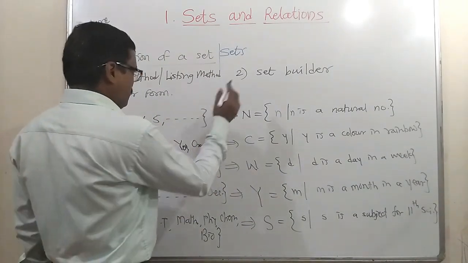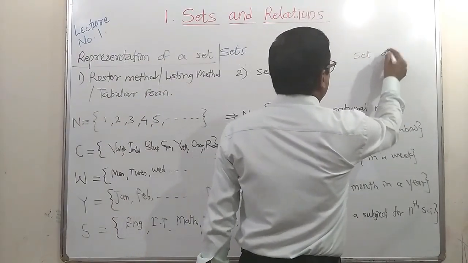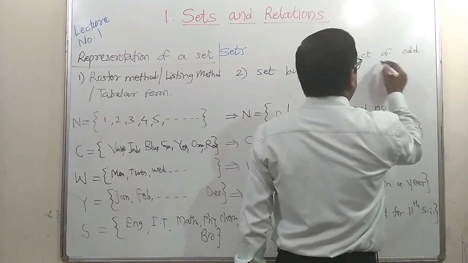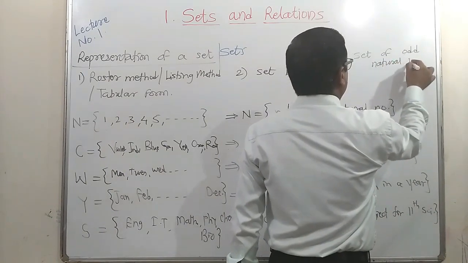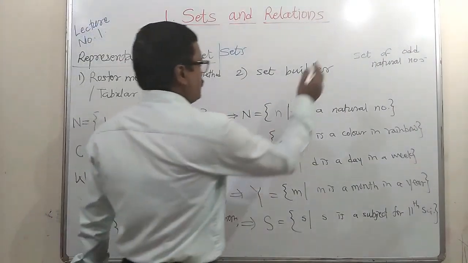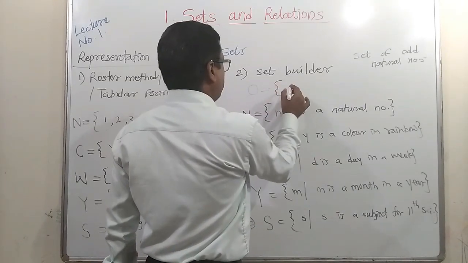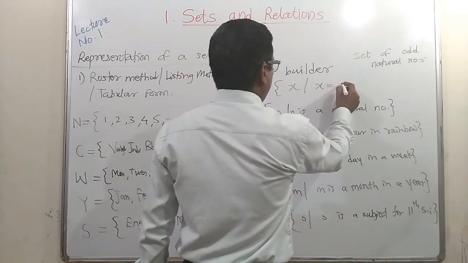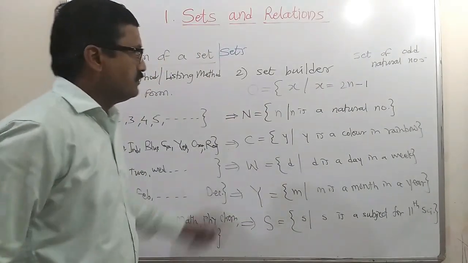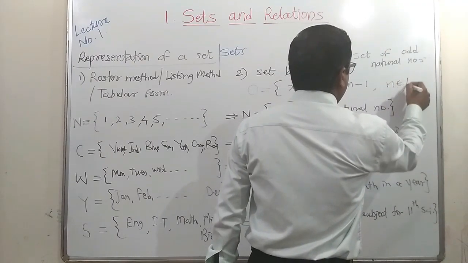For example, I will write one more example, that is the set of odd natural numbers. I will denote it by O. It will be a set of all x such that x is equal to 2n minus 1, for natural numbers. So O is a set of all x such that x is equal to 2n minus 1, where n belongs to natural numbers.